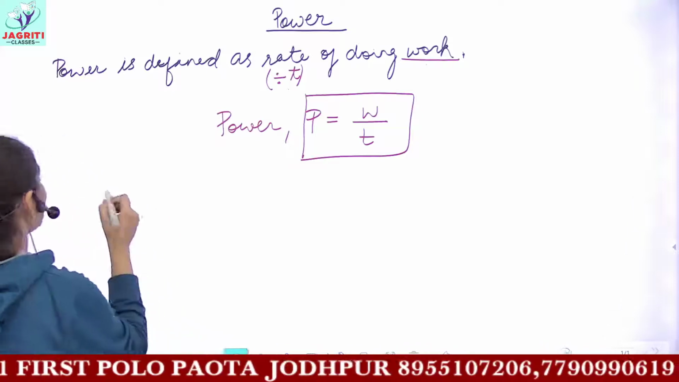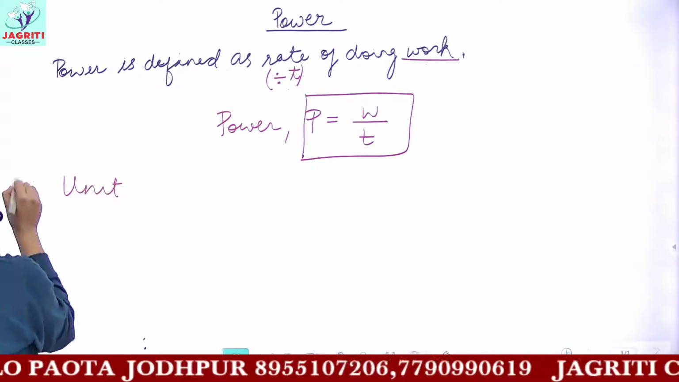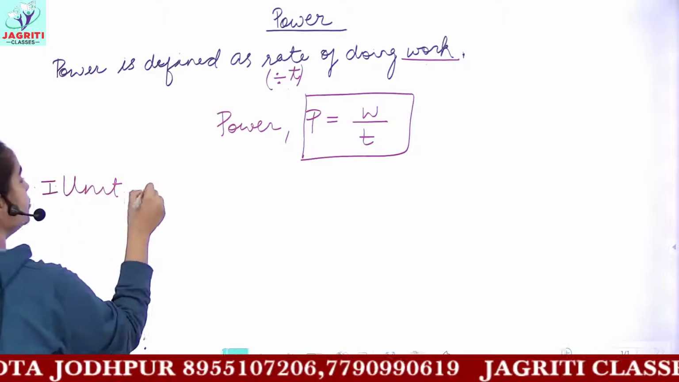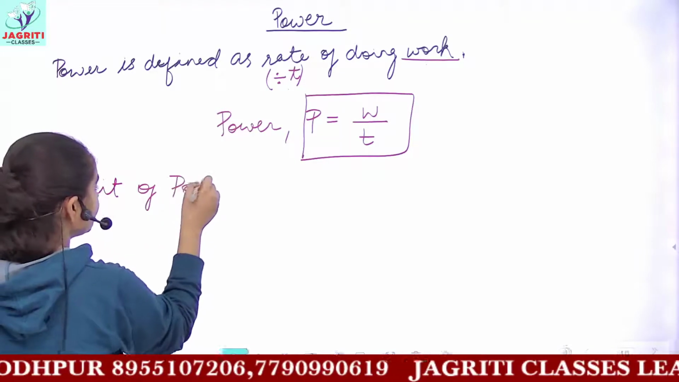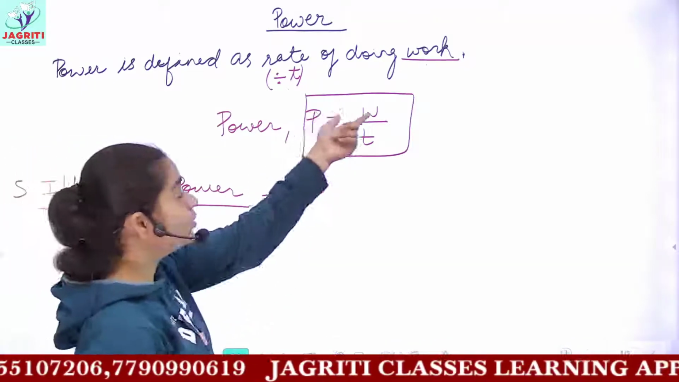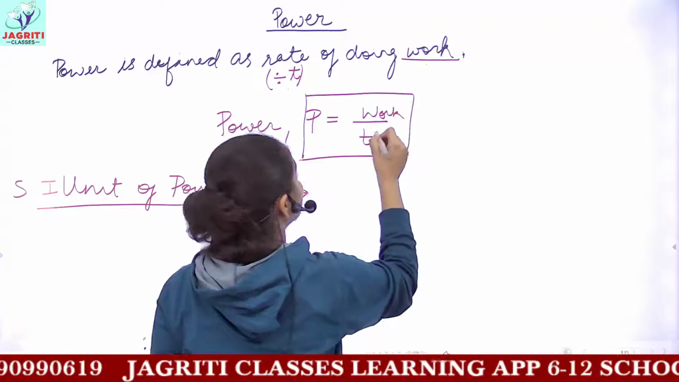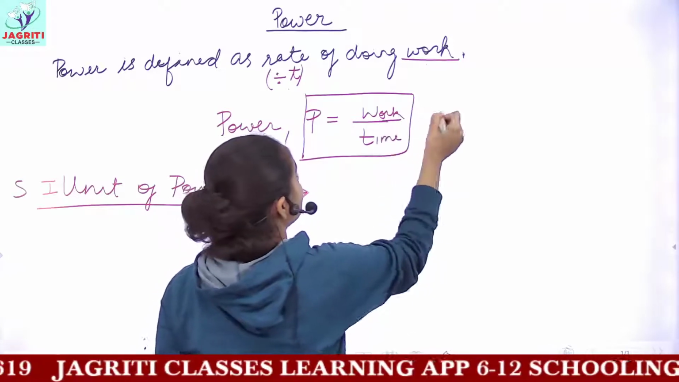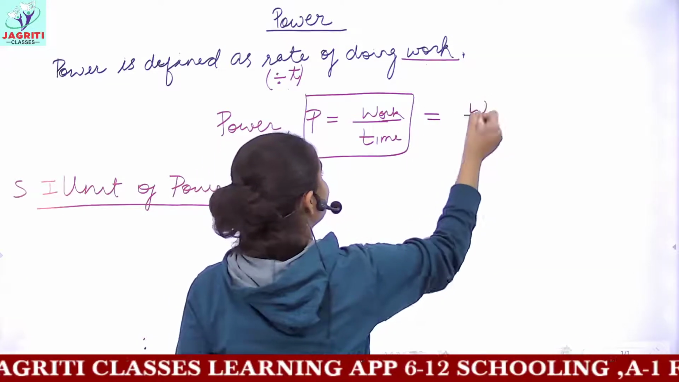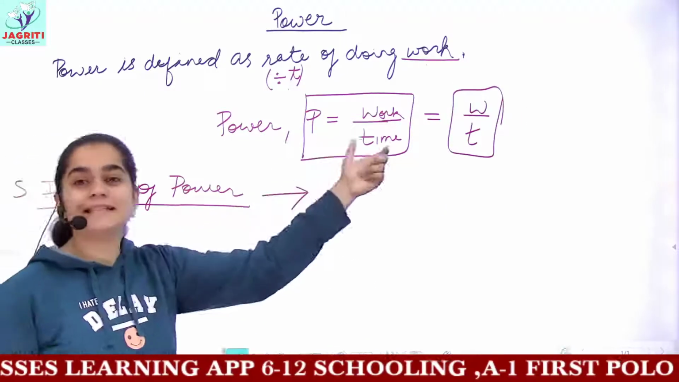Now talking about the units of power. First we are dealing with the SI unit of power. The formula is work done upon time taken, and here you can say W by T. W means work, T means time taken.